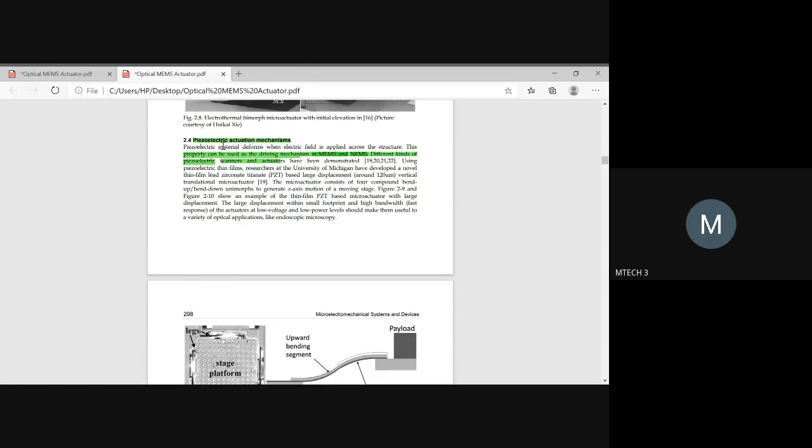To check this piezoelectric actuation, usually we go with devices made up of PZT, which is lead zirconate titanate thin film. If you develop a thin film of piezoelectric material, then you can go for developing a micro actuator. So what does this micro actuator consist of? I have told already this micro actuator will consist of 4 components.